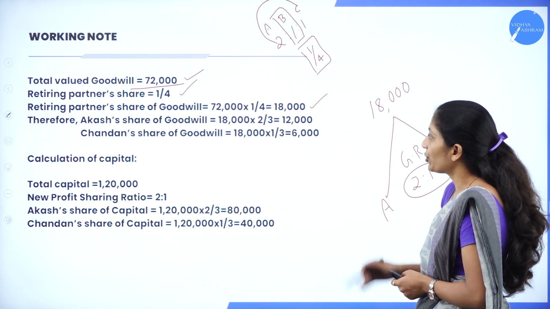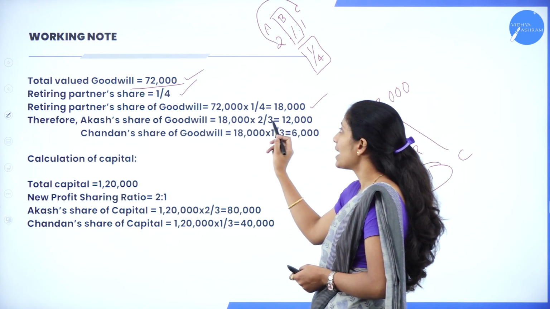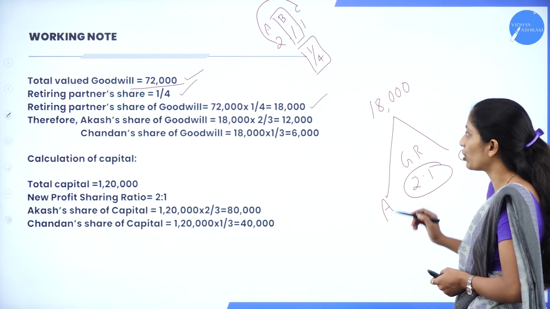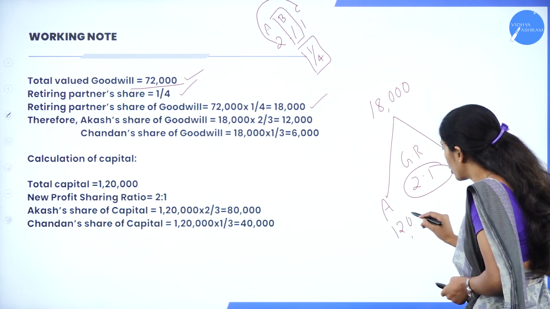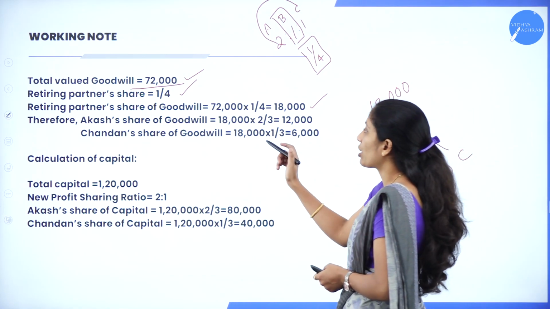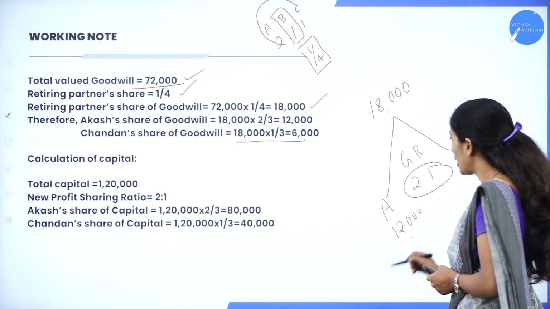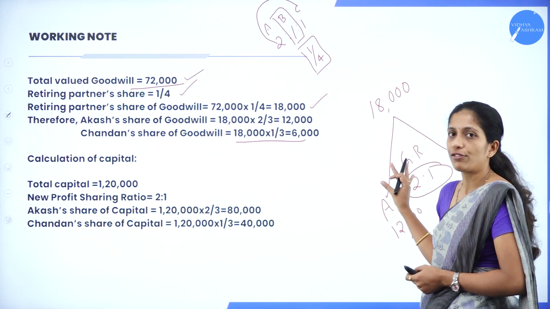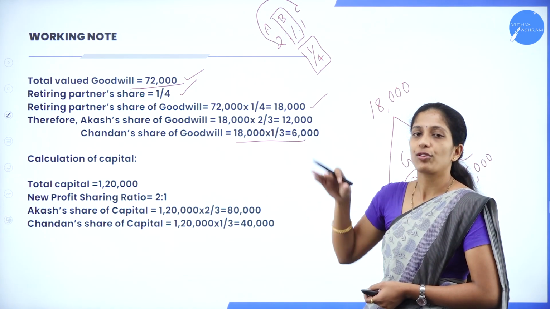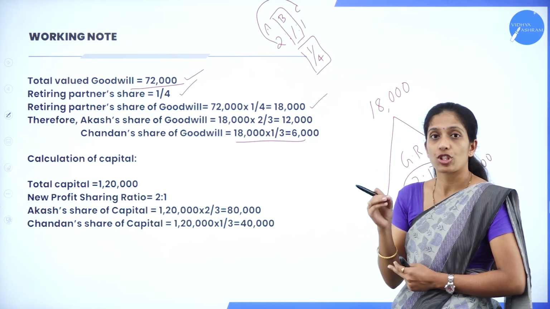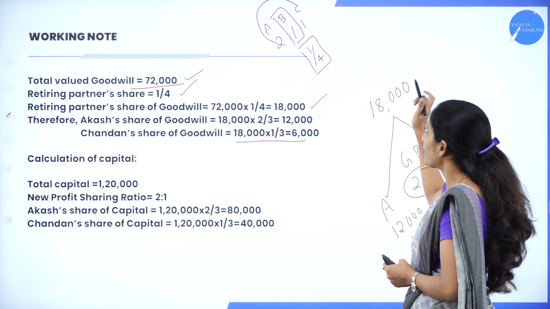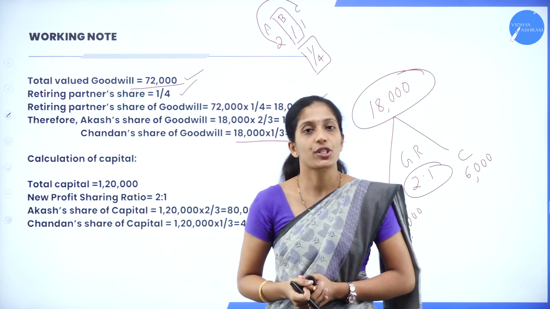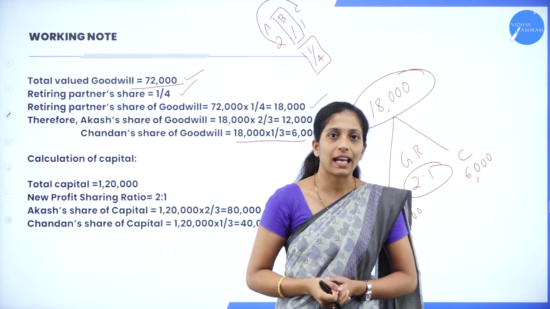Clear? Now if you divide, Akash's share of goodwill is 18,000 into 2 divided by 3, that is, in 2:1 ratio they have to distribute. So Akash will get 12,000 and Chandan's share of goodwill is 18,000 into 1 divided by 3. So he'll get 6,000. So this is the share of goodwill. First, we have to take the valued goodwill. Then we take the share of the retiring partner. Then we calculate the retiring partner's share of goodwill, and that amount has to be distributed among the remaining partners in gain ratio.